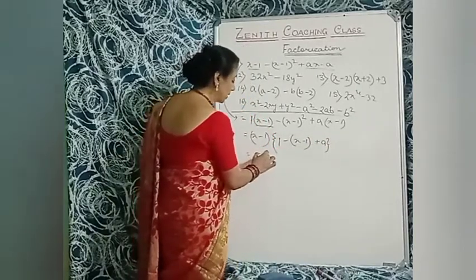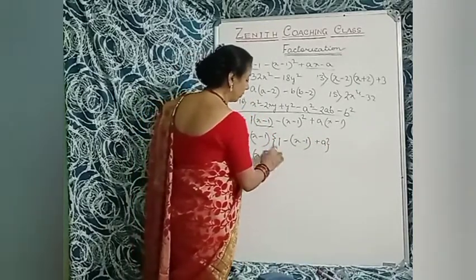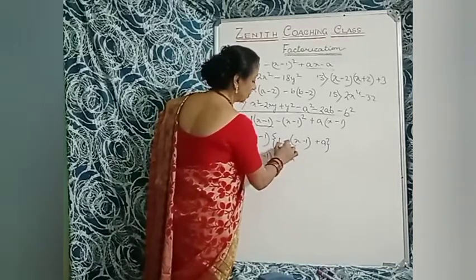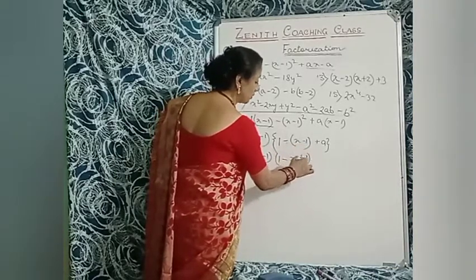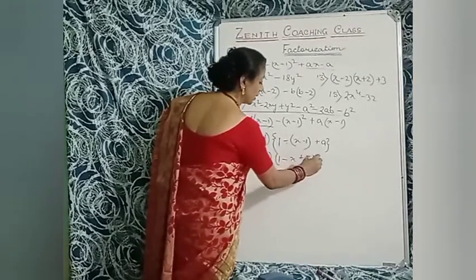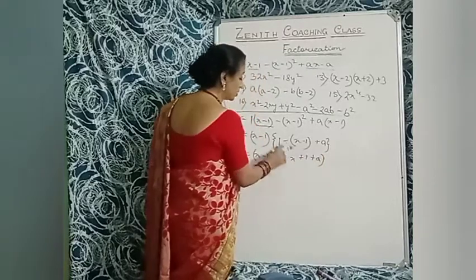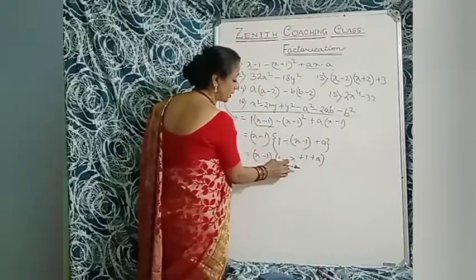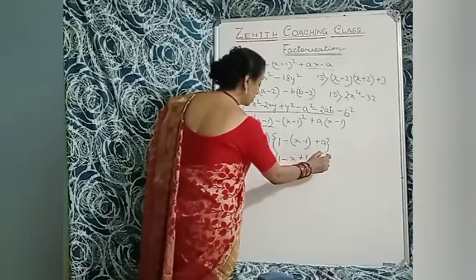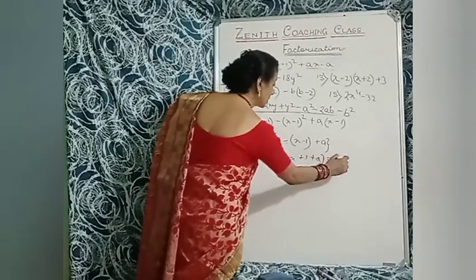So x minus 1 is common. And now here is 1 minus x, minus minus, that is plus 1. Plus 1 plus a. So here is 1. Here is minus x. Minus minus plus. Here is plus 1 plus a. So here is x minus 1.